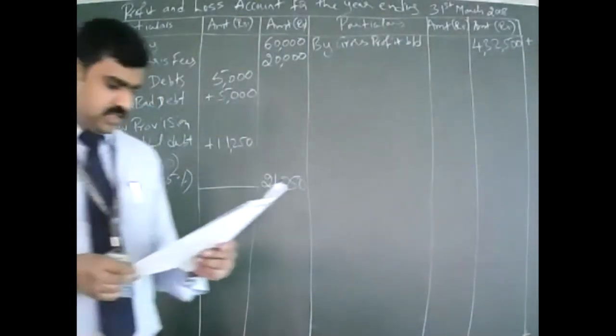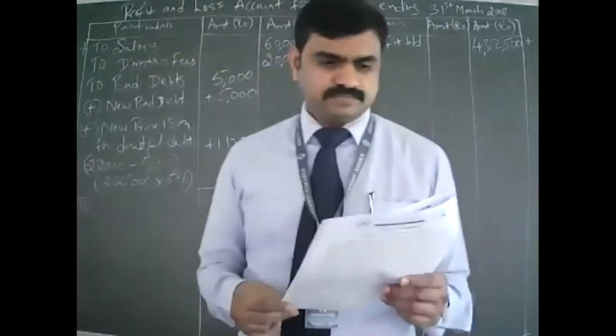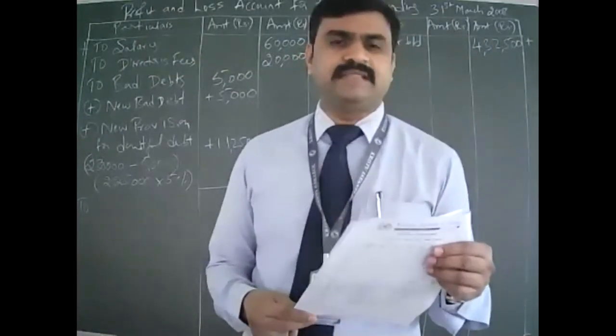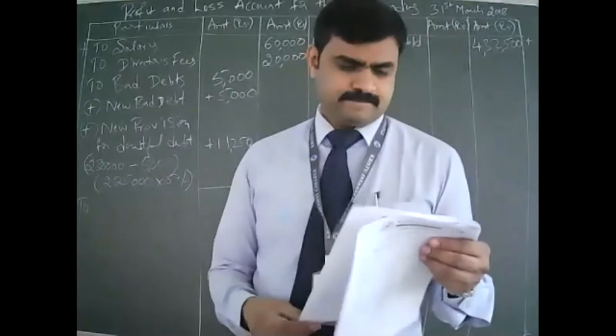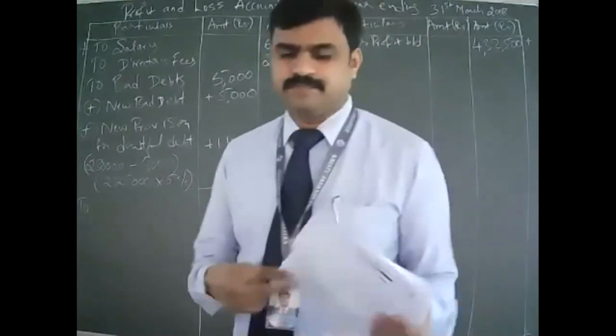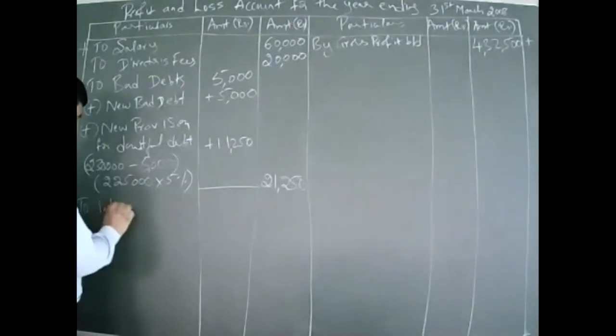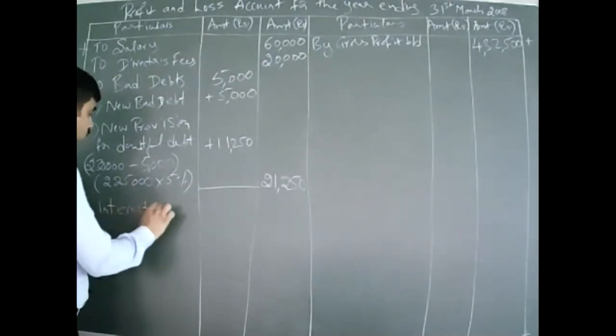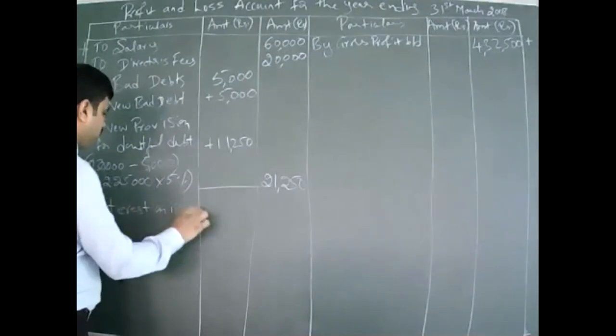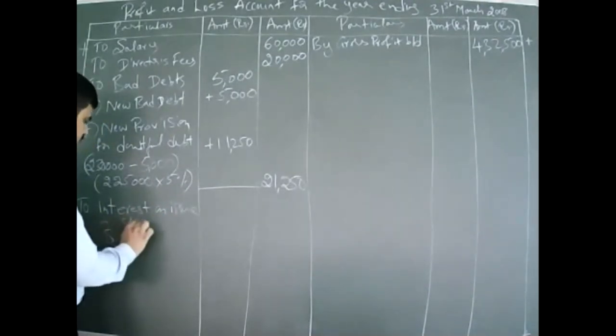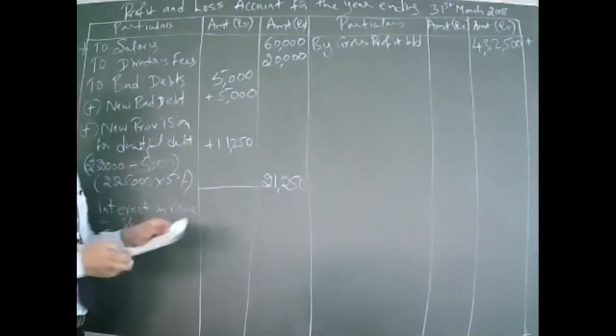Discount on issue of shares. How much do you have to write off? See, adjustment number 3, 2,000.